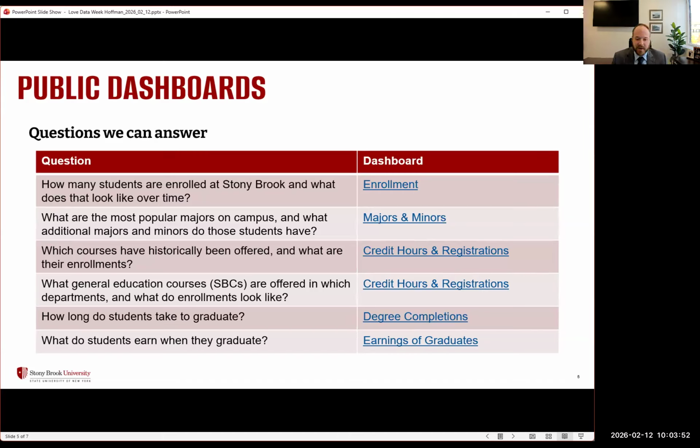We can answer the question of what are the more popular majors on campus and what additional majors and minors do those students have, which courses have been historically offered and what are their enrollments, what general education SBC courses are offered in which departments and what do enrollments look like, how long do students take to graduate, and what do they earn when they graduate? We're going to talk about a few more things that we can answer when we go through. I may go left and right and zig and zag, but we're going to try to focus on these. And like I said, you can answer all these on the public-facing dashboards. So I'm going to switch over to the website.